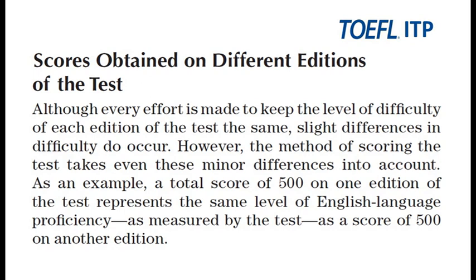So this means that by means of their statistical analysis, they can make sure that no matter what version of the test you take, you will always get the same results.